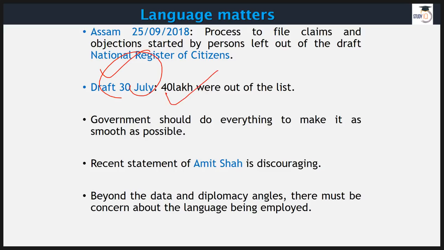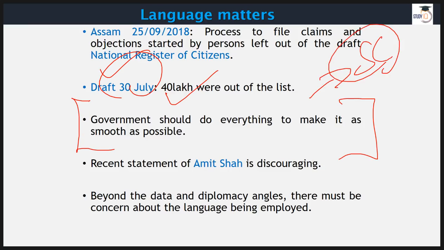Now, as per this draft, 40 lakh people are out of this list, and the government is trying its level best to make it as smooth as possible. The Supreme Court is looking after this whole issue, so it's going to be a bit fair, right? That's what we can expect.